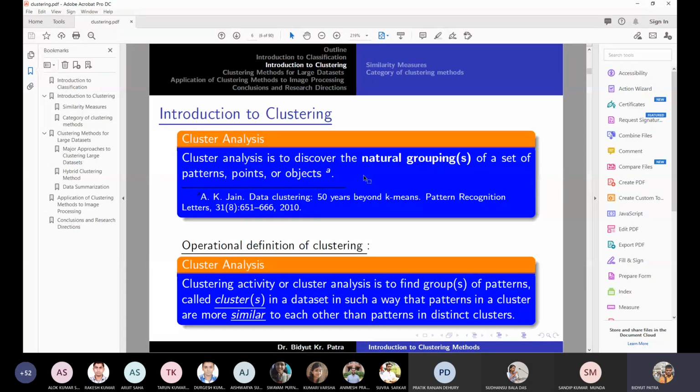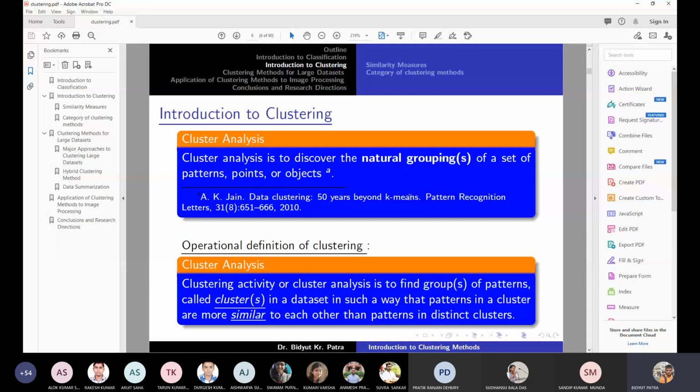This definition is widely known to the clustering community, or maybe you can say the data mining community or pattern recognition community and so on. But this definition has a problem. Natural grouping: how does a computer identify which one is natural? The word natural may differ between two human beings.